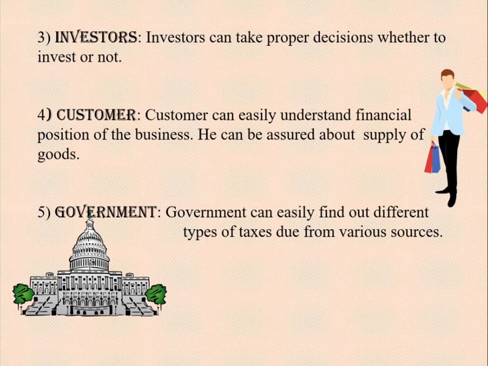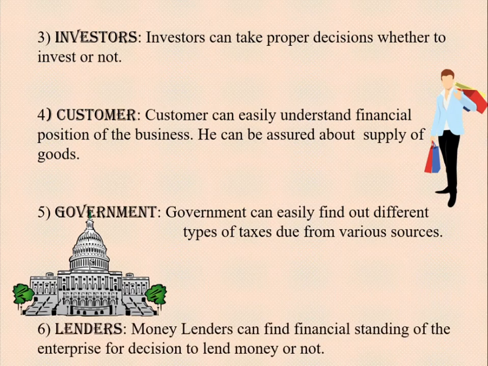Okay, so bookkeeping is important for all the parties: first the owner, then management, investor, customer, and the government. And finally, the lender. Who is the lender? The person who gives money to the business, who gives credit to the business. For example, take HDFC Bank.